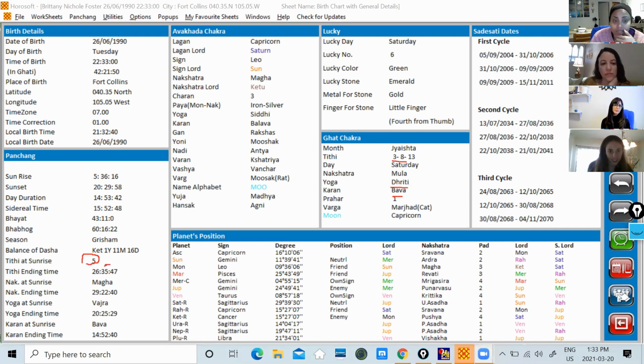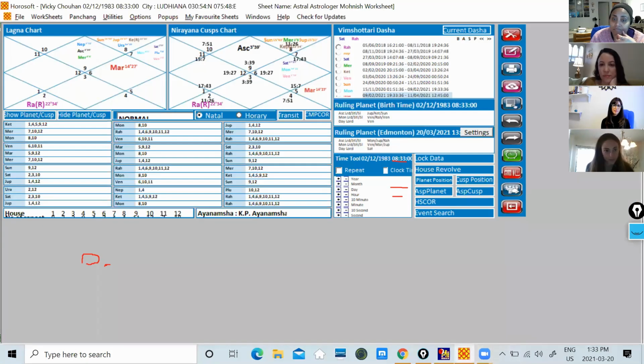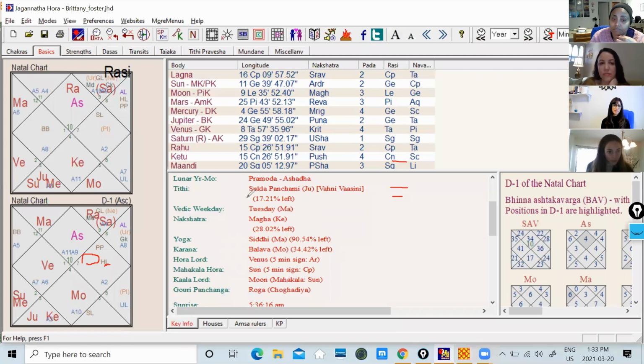Okay, so go back to Jagannath Hora, which is easier for me to read, but I will teach you from both sides. So you were born when the moon was on the 5th day of rising. Okay, and the day was Tuesday. Nakshatra was Magha, ruled by Ketu. I think you and Amaryllis are born in the same Ketu's nakshatra. That's why you are similar. And the yoga was Siddhi. See, Siddhi yoga, we had, whose yoga was Siddhi? Lennis's yoga was Siddhi. And the karana is Balava.